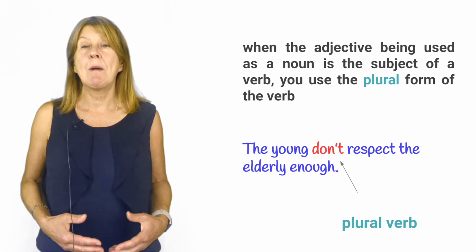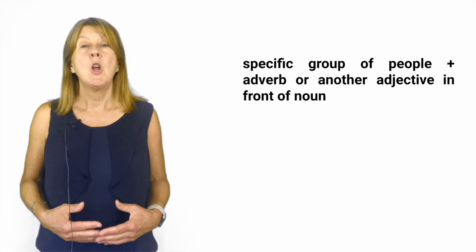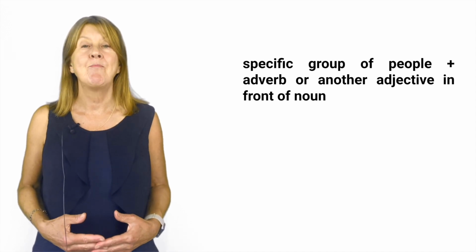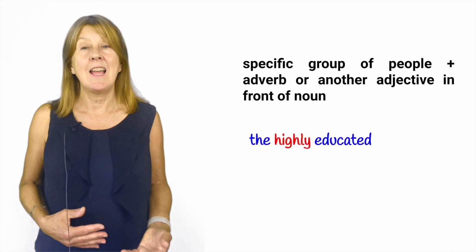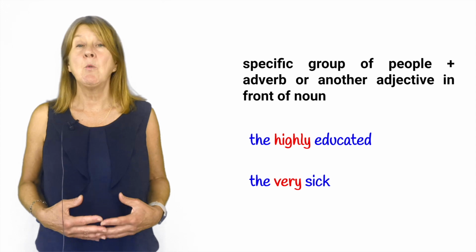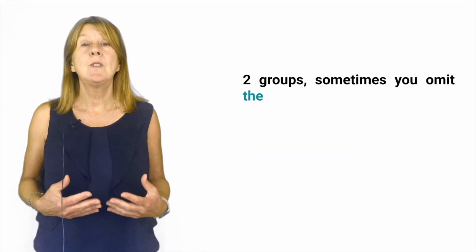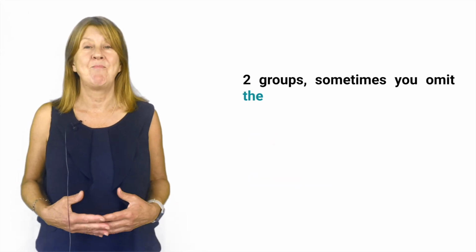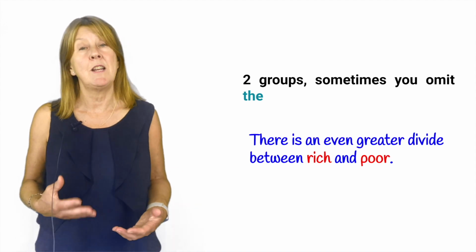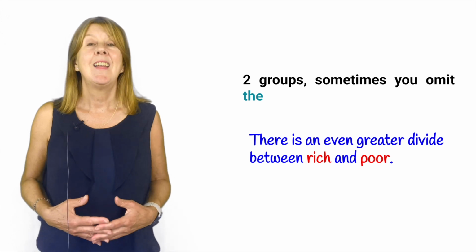If you want to talk about a more specific group of people, you put an adverb or another adjective in front of the noun. For example, the highly educated or the very sick. If you want to talk about two groups, you sometimes omit the. For example, there is an even greater divide between rich and poor.